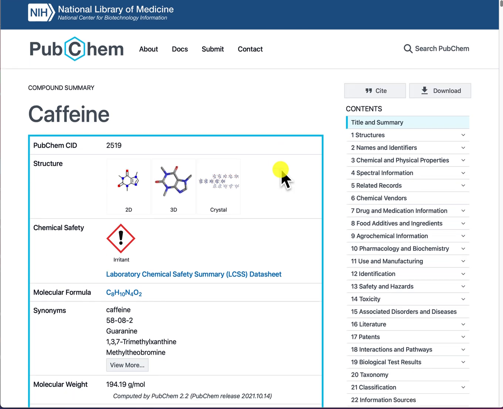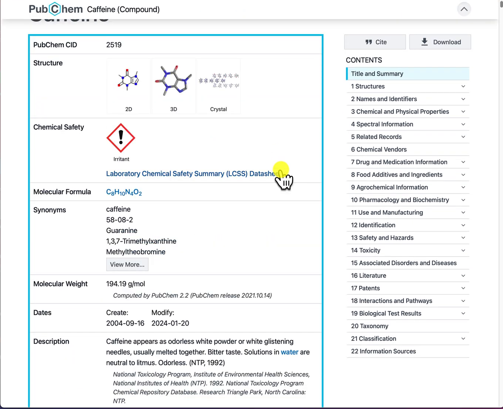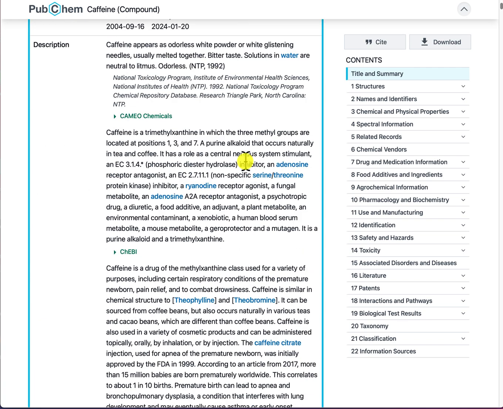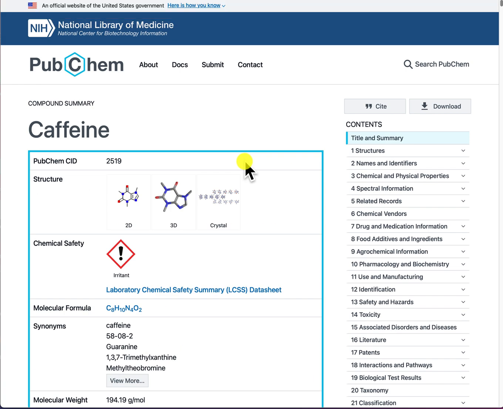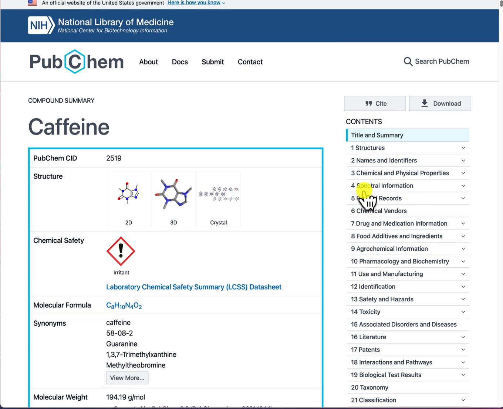And here you will see the page with a lot of chemical information on caffeine. On the right side you see a contents section, and the contents section headings are linked to the actual page. If I scroll down a wee bit, I notice there's a heading spectral information.